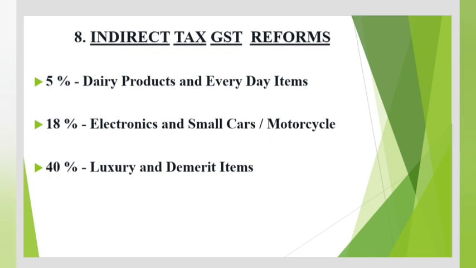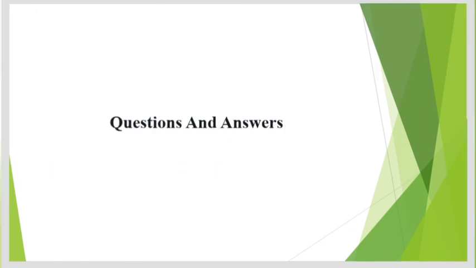18% slab for standard goods like electronics and small cars, motorcycles brought down to 18% from 28%, and with a 40% rate for luxury or demerit goods, that is 40% reserved for luxury and demerit items such as tobacco and high-end vehicles. So let us see some questions and answers based on it.